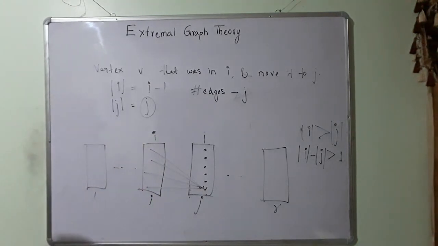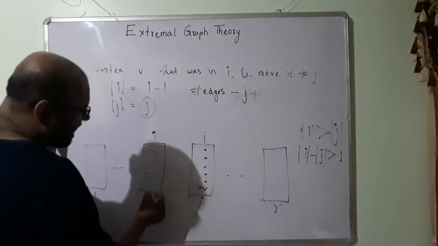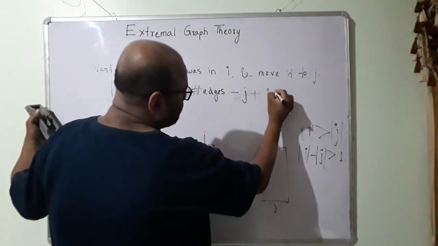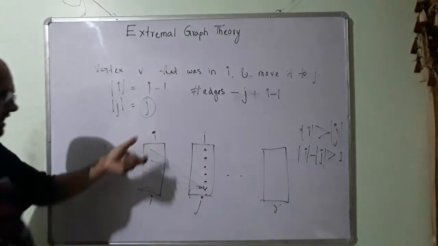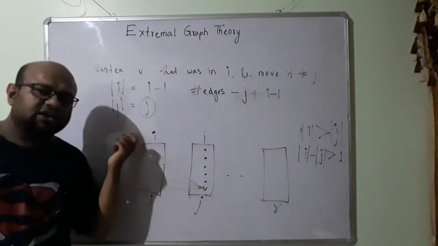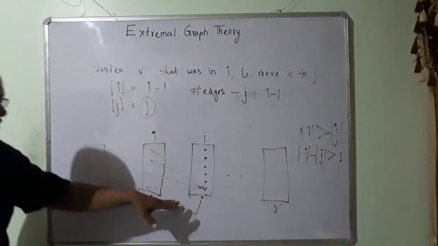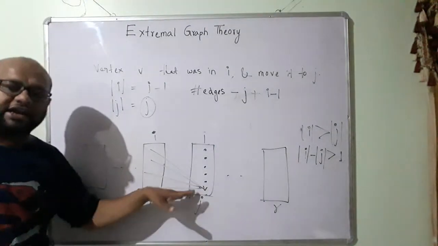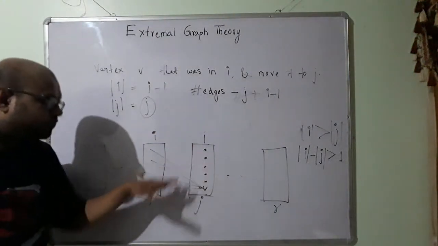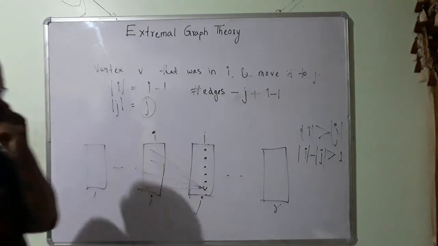How many edges am I going to add? I minus 1 edges. There were I number of vertices before, I have removed one vertex, so I minus 1 vertices remain, so these many edges are going to be added. I am going to remove j number of edges and add I minus 1 number of edges.